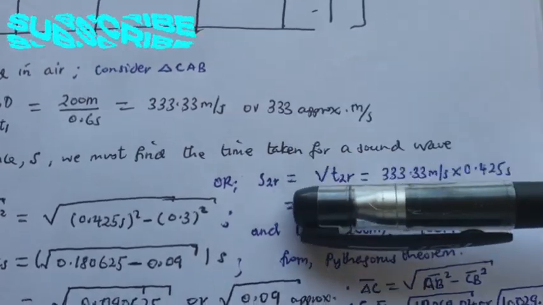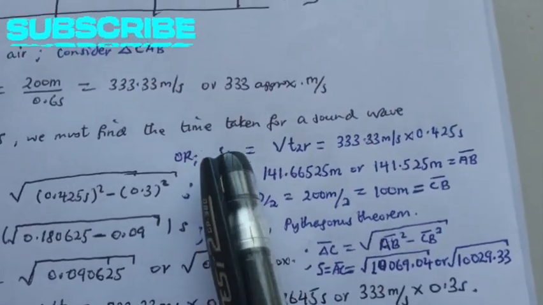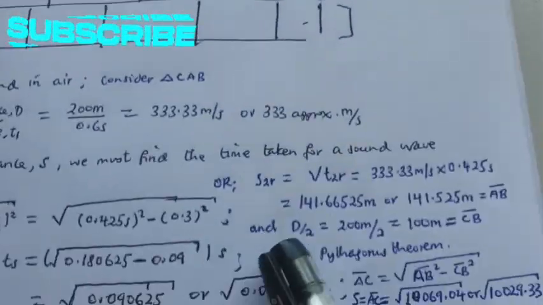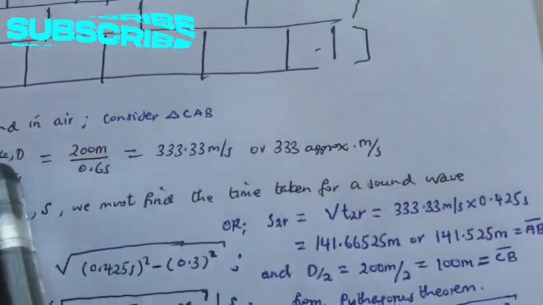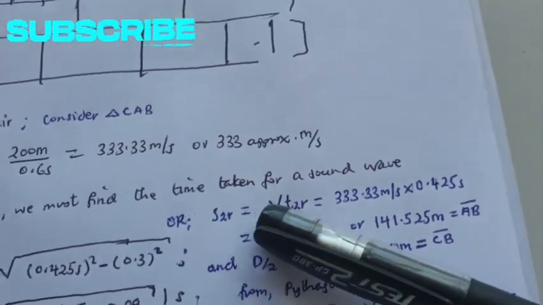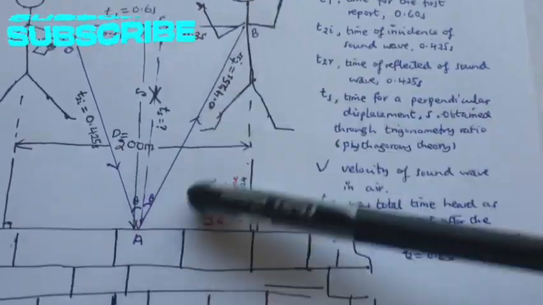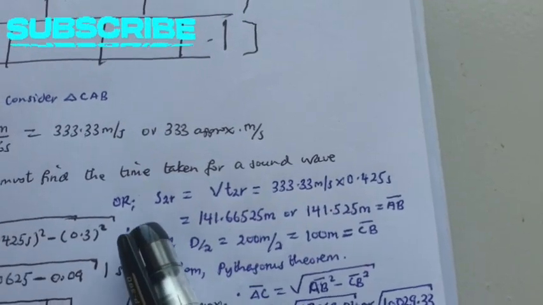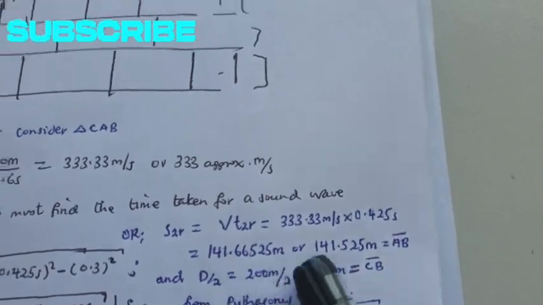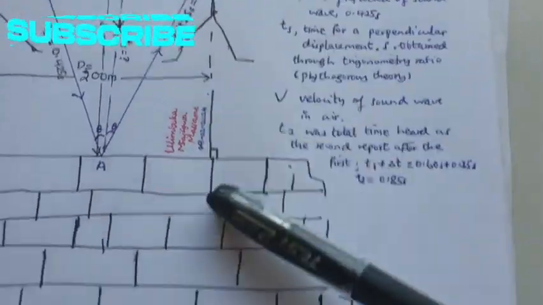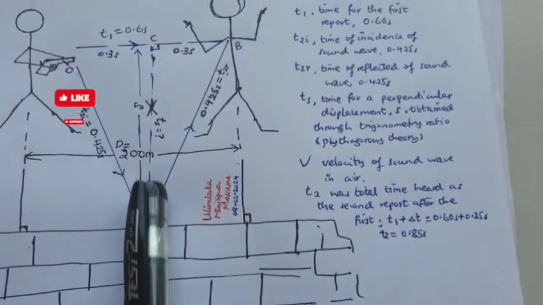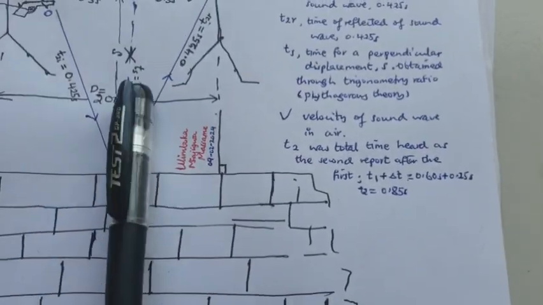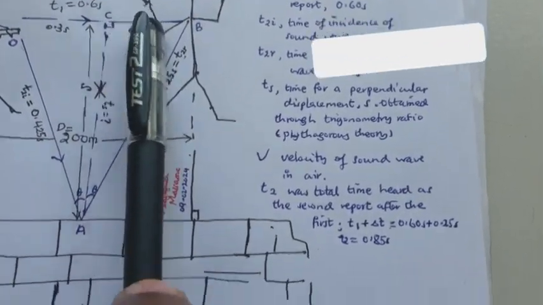In another method, you can use the displacement for reflection, the displacement at the hypotenuse. We multiply the velocity of sound, which is the same, by the time for reflection of the sound wave. Then we will have the hypotenuse distance, from CA to B. Then we are supposed to find AC, while CB is equal to the distance d divided by 2, which is equal to 100 meters.